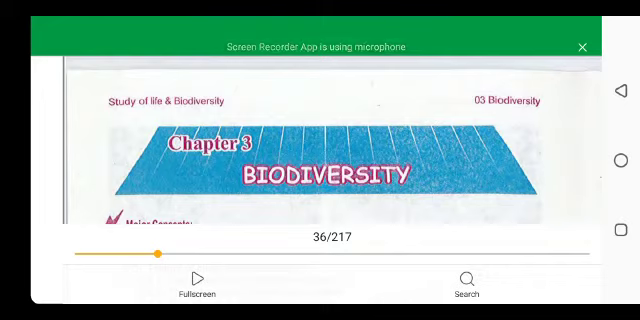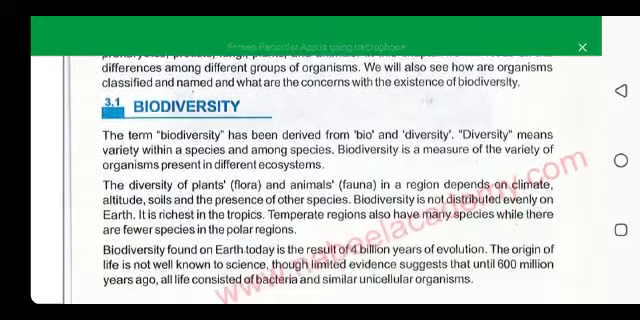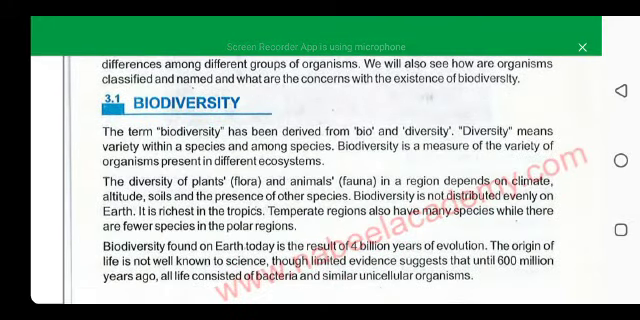Students, today we are going to study chapter 3 of your biology textbook, which is biodiversity. If we are going to define the term biodiversity, we will split it into two parts. The first part is bio, which you already know is life, and diversity means variety: variety within a species and among species. So biodiversity is the measure of the variety of organisms present in different ecosystems.